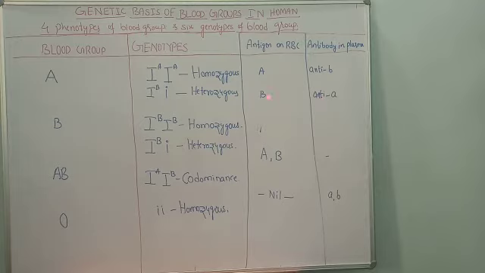To avoid that, always the opposite antibody will be produced against the antigen to avoid the clumping. Next case, capital A, B. What are these?